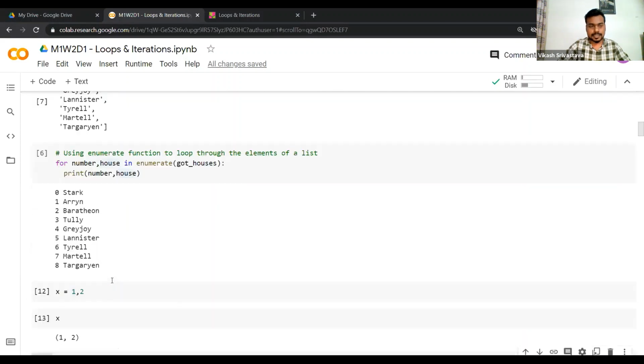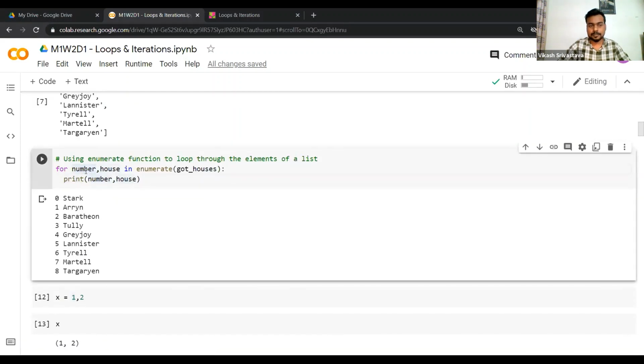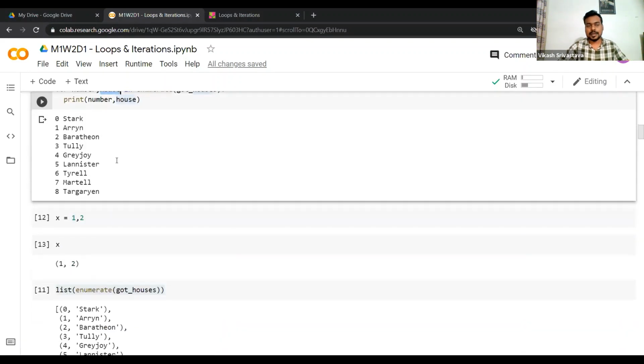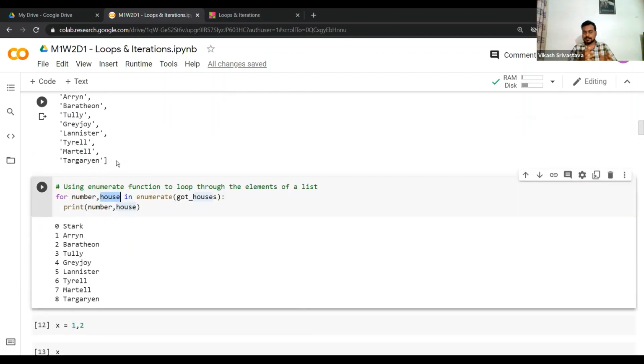So I hope you understand that, because here we are writing for number comma house. Whenever you have anything similar to this, something comma this, so let's say two values, a comma 1, that will be a tuple only. You need to understand this. Okay, so this makes sense.